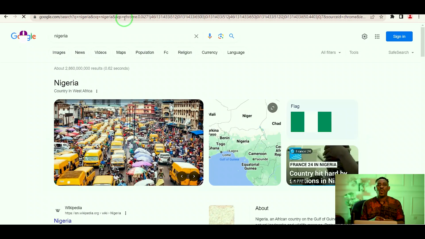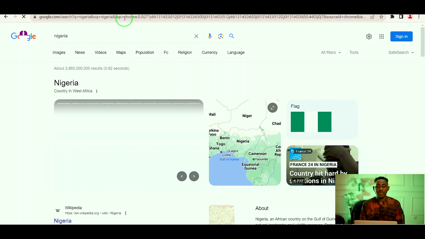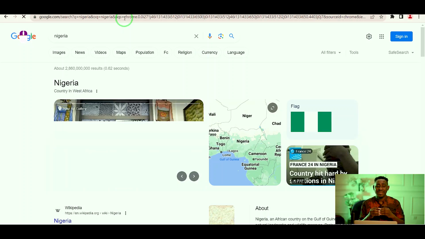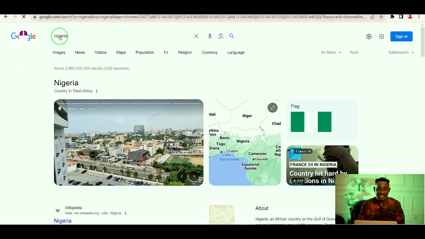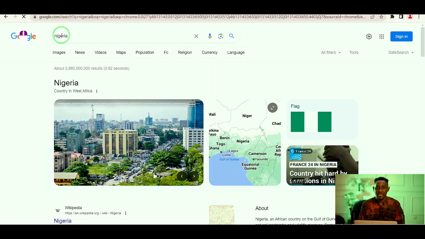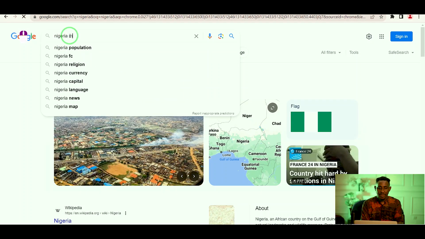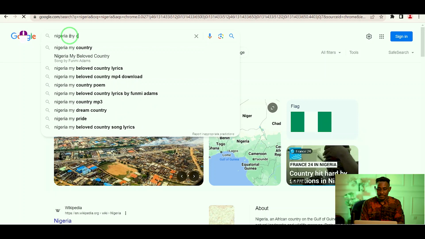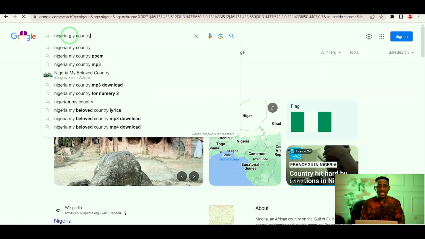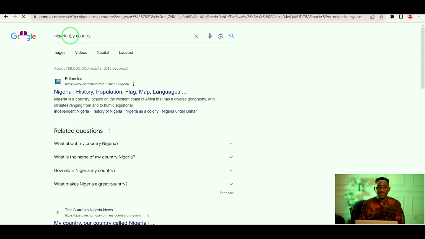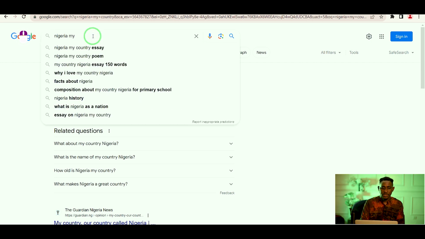Now, there's what we call a keyword. Whenever you are doing research on the internet, the keyword is the phrase or particular word that you're actually doing research on. When you type this word right now, Nigeria is the keyword. I can say Nigeria, my country. Nigeria, my country is actually the keyword here. But let's focus on Nigeria.